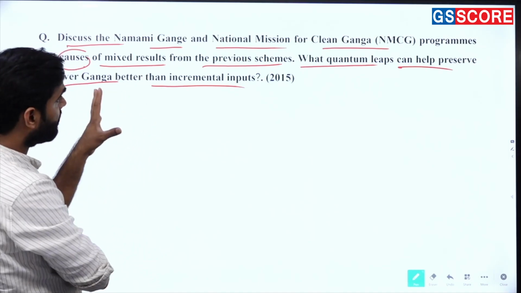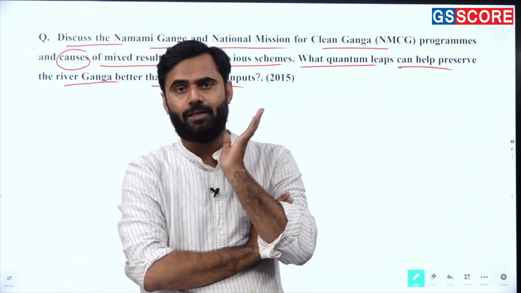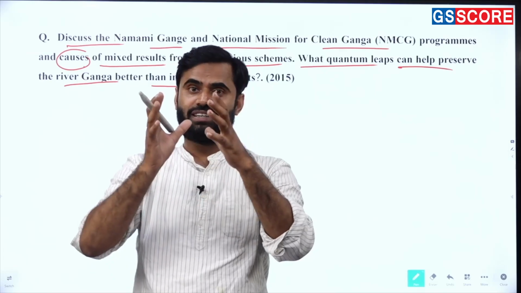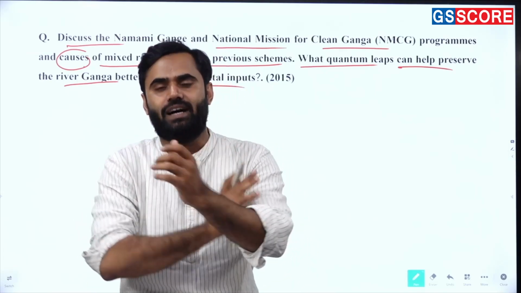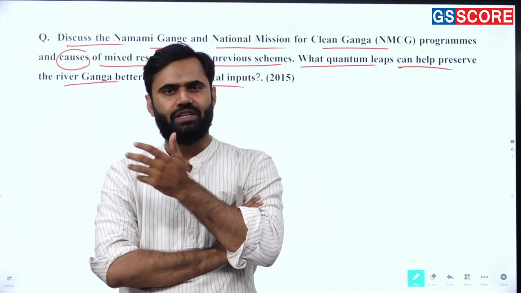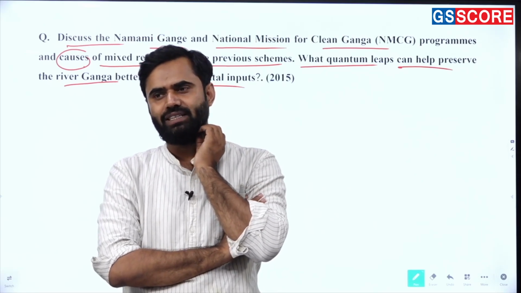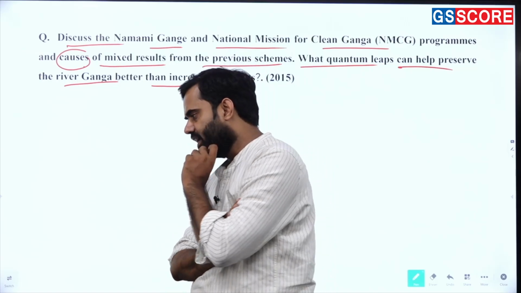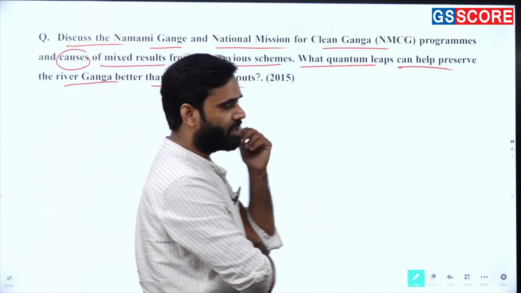You know the level of the question, and this question is highly based on current events. Since 1985, we have been highly committed toward cleaning the Ganga river. You know that the Ganga is a holy river, and more than 50 crore people depend on the Ganga and its tributaries. The largest alluvial tract is found near the Ganga and its tributaries. Getting my points? This belt is generally known as the agricultural belt or cow belt.